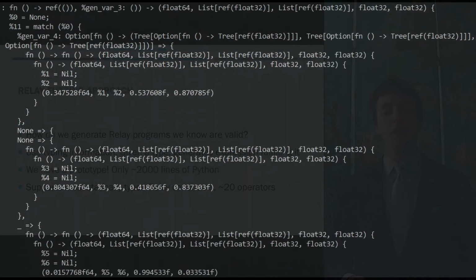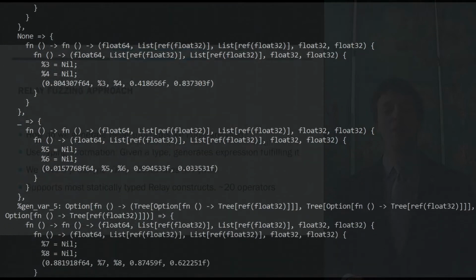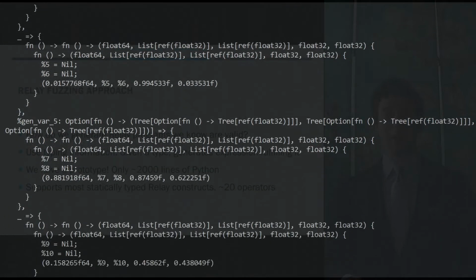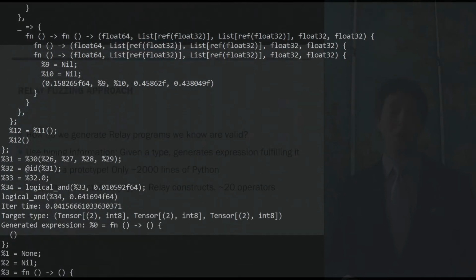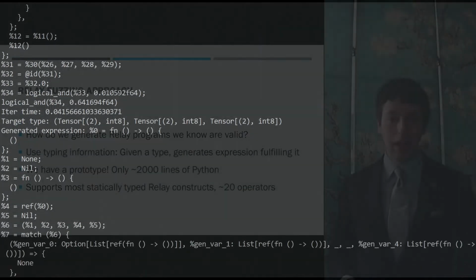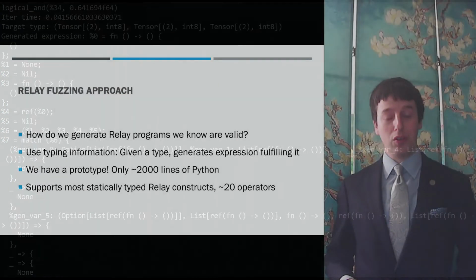As a proof of concept, my collaborators and I have implemented a prototype fuzzer in only about 2,000 lines of Python that can handle about 20 tensor operators and can support all parts of the language dealing with statically shaped tensors. In the following slides, I will explain how our prototype works.